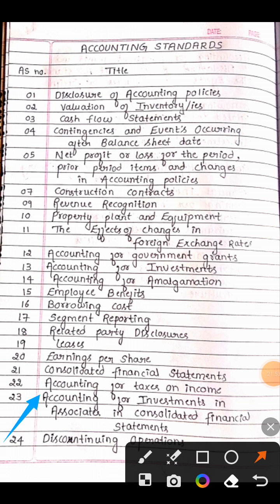Even if you don't follow this, you may have your other great plans, you can share them with me in the comment box. I'll also follow it. AS 23 accounting for investments in associates in consolidated financial statement. Last time from my side, you can repeat on your own. AS 23 is accounting for investments in associates in consolidated financial statement.